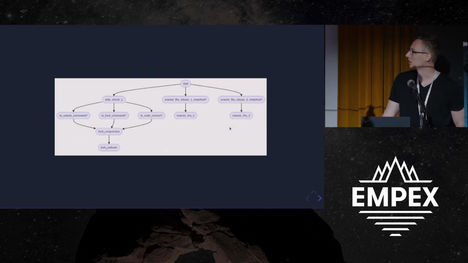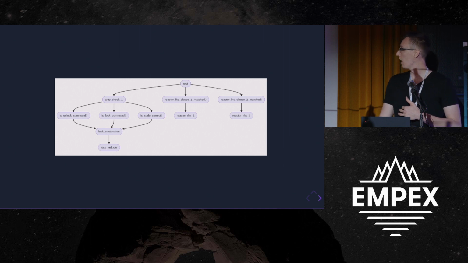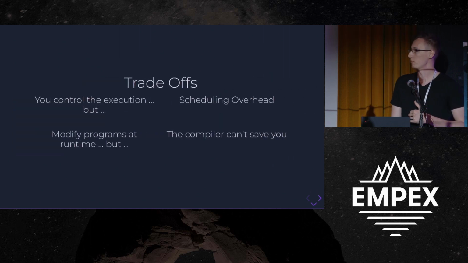And this might look something like this. So it's just another way of expressing a program. We're decomposing functions, we're transforming them a little bit, we're embedding them in a graph, and that gives us different properties. And that isn't without trade-offs.